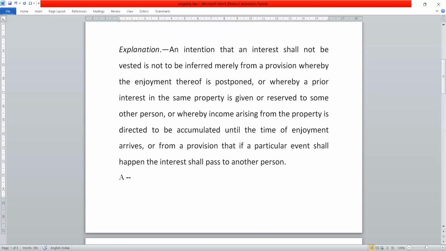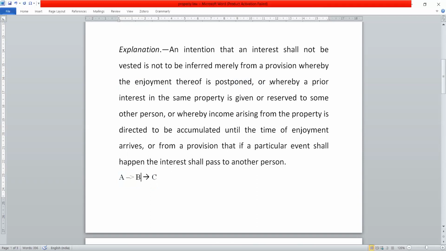A wants to transfer the property to B on the death of C. So B has the ownership of the property, but we understand he will get the possession of the property at the death of C, right? So only because the enjoyment here is postponed in this case, we shall not consider that it is not a vested interest. It is a vested interest.